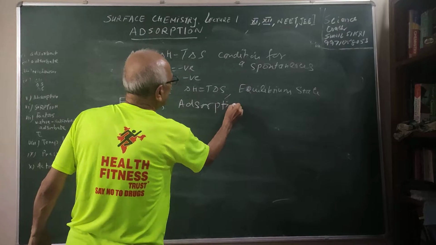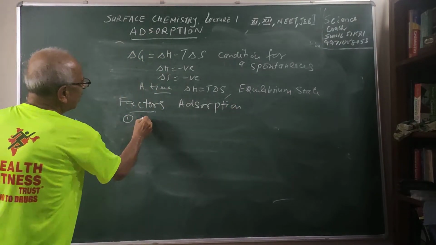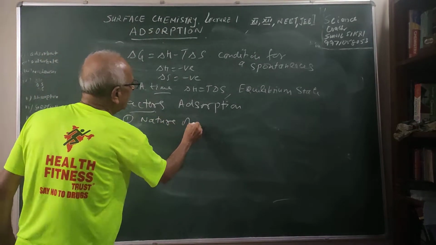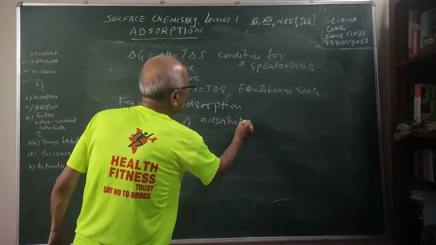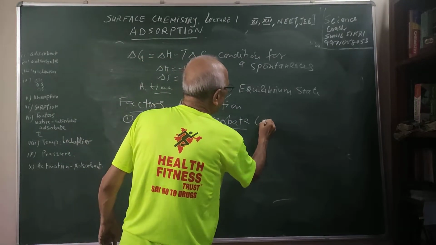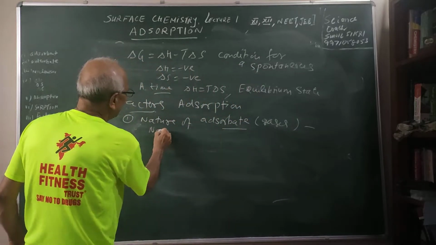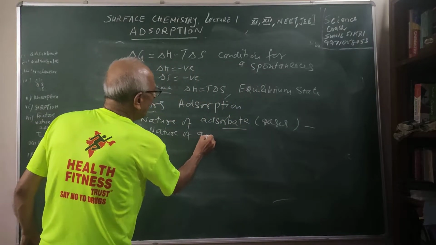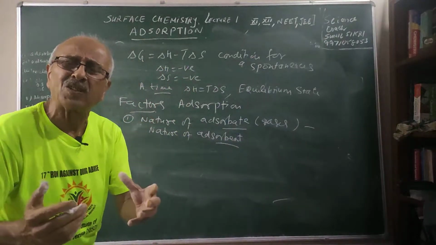There are many factors which will affect the adsorption process. First factor, I am saying, is the nature of the solute, the nature of the adsorbate, the gases which are being adsorbed, and the nature of the adsorbent. As I said, not all the solids or liquids can adsorb the molecules.